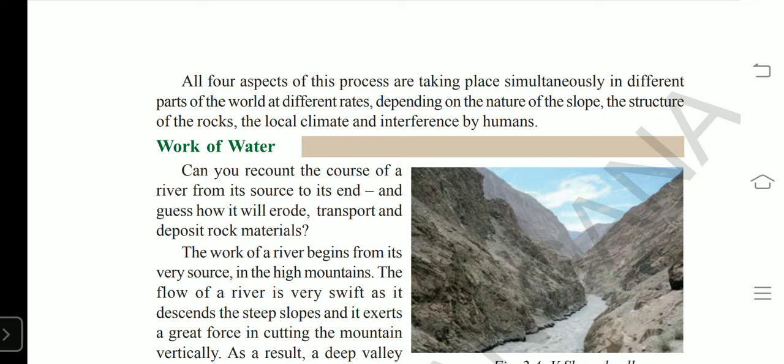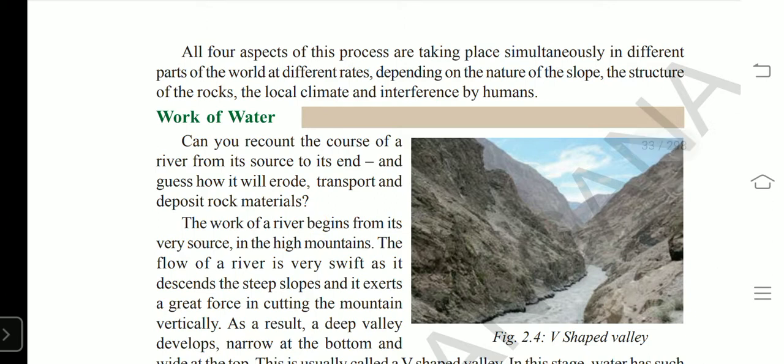Somewhere we find strong rocks, and somewhere we see weak rocks, right? And somewhere we see that wind blows with high velocity, somewhere with moderate velocity.